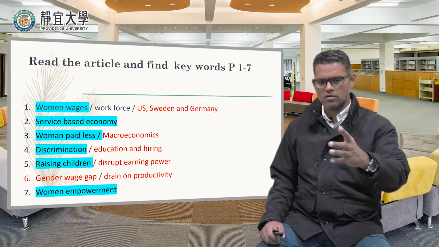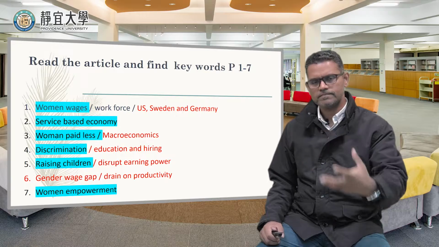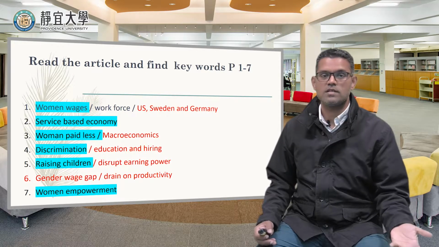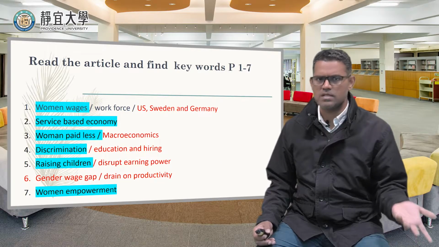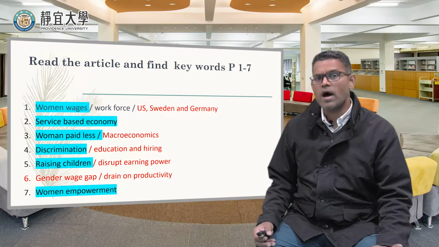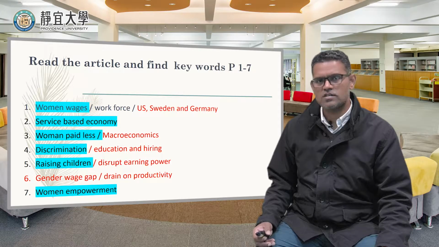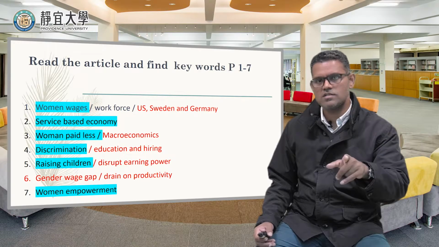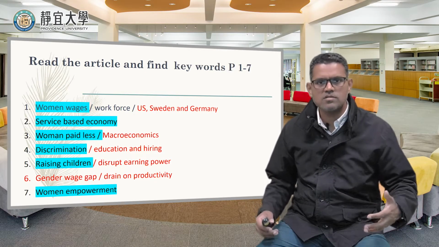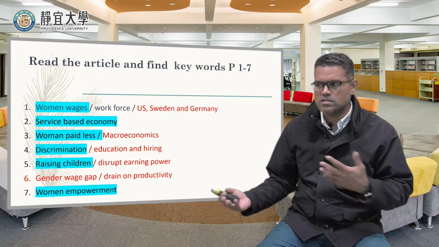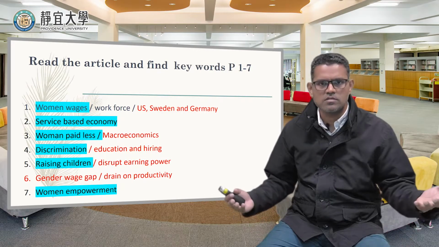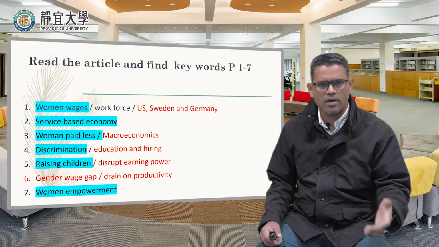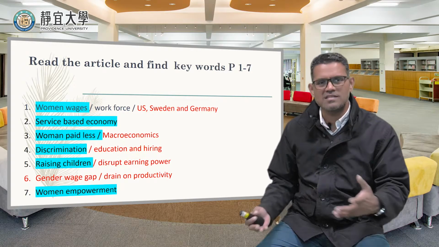And the fourth one is discrimination. So now they're slowly trying to mention the most important point. So is it discrimination? They're paid less. What does it mean? Yeah. So it means it's a kind of discrimination. And why do you have this kind of discrimination? What are the reasons? We talk a lot about reasons. I also tell you that you have to develop reasons about different issues, topics, problems, so here, discrimination. What are the reasons? Do you know why this kind of discrimination between men and women?